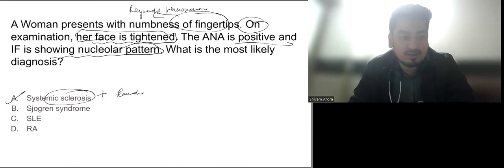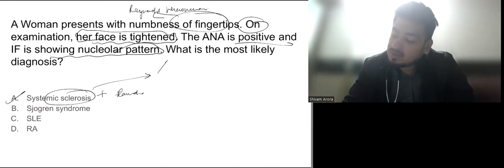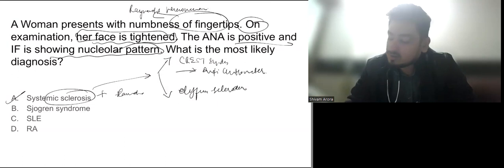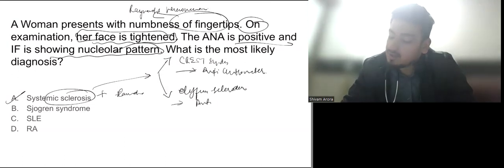Systemic sclerosis can be of two types. One is CREST syndrome, another one is diffuse scleroderma. In CREST syndrome the antibody that is most commonly seen is anti-centromere antibody, while in diffuse scleroderma we have anti-topoisomerase antibody or anti-Scl-70 antibody.